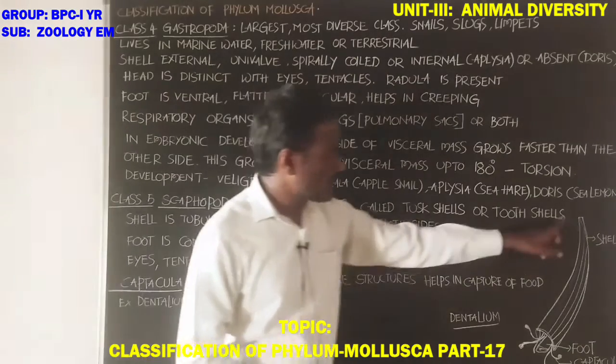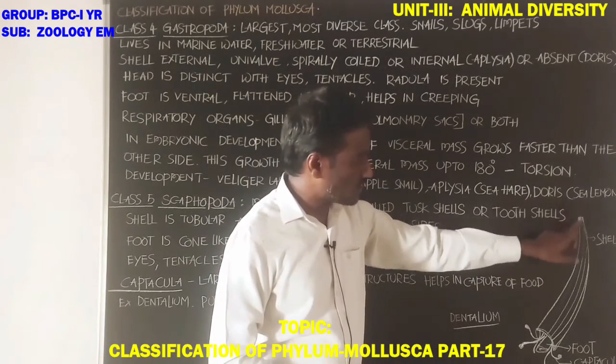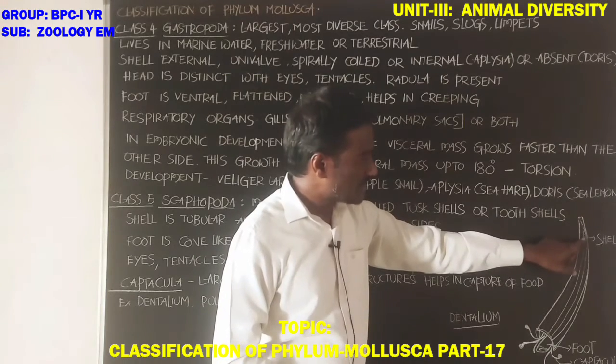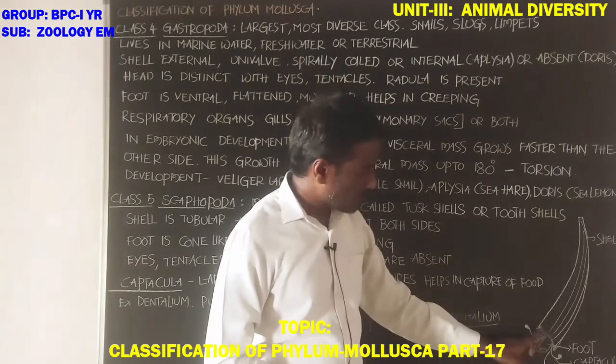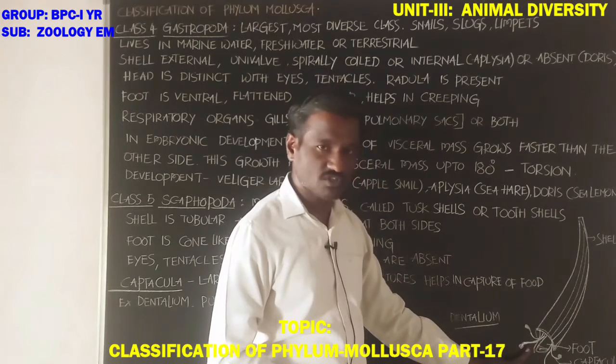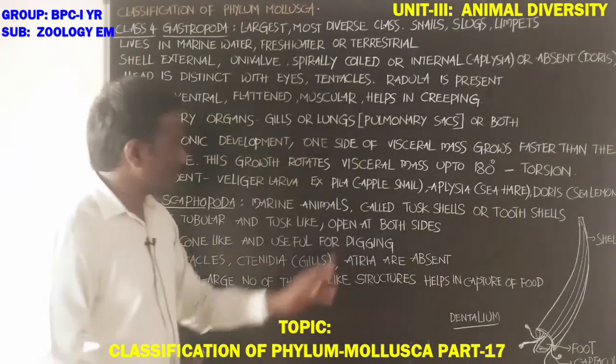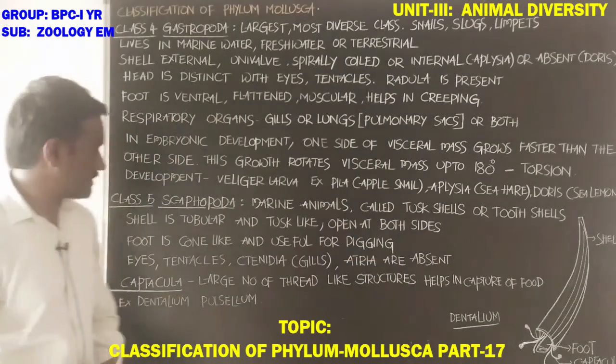It opens to the outside, and the underside of the shell also opens to the outside. Both sides of the shell are open.